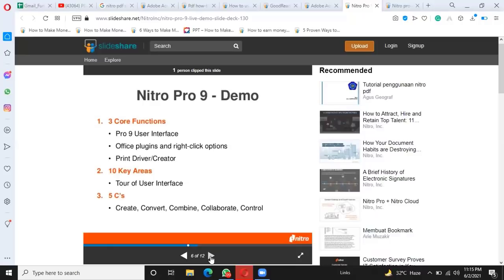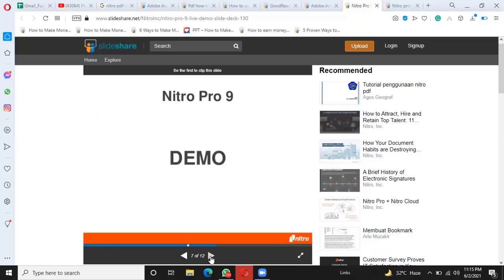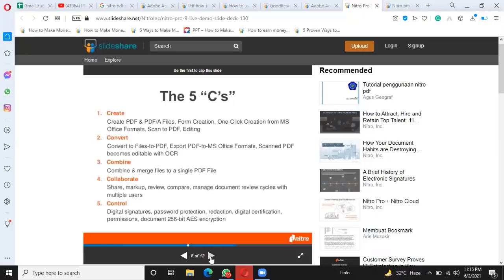So here is a demo of Nitro Pro 9. The 5 C's include create, which means we can create PDF and PDF/A files, form creation, one click creation from MS Office formats, scan to PDF and editing. Then the second point is convert, which means we can convert files to PDF, export PDF to MS Office formats, and scanned PDF becomes editable with OCR.